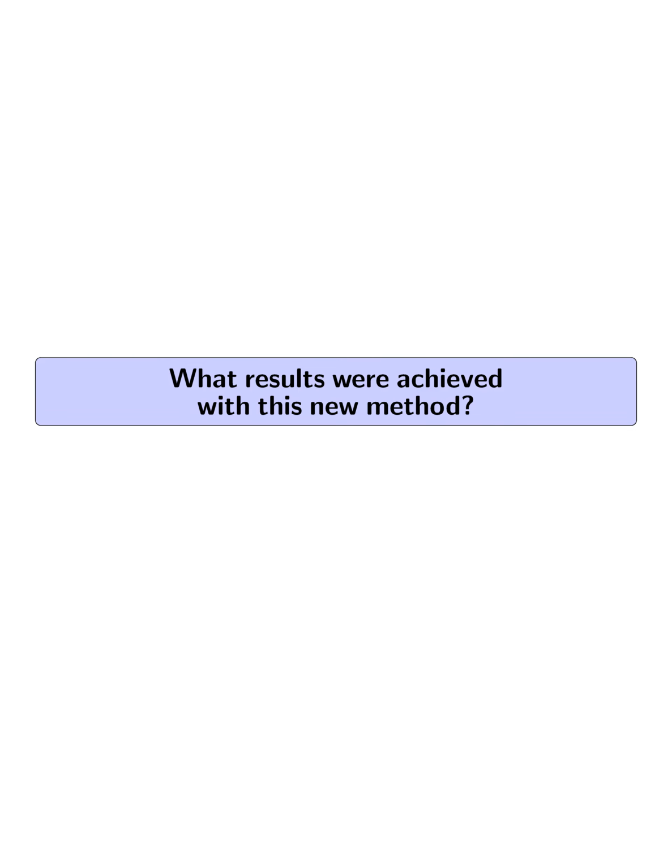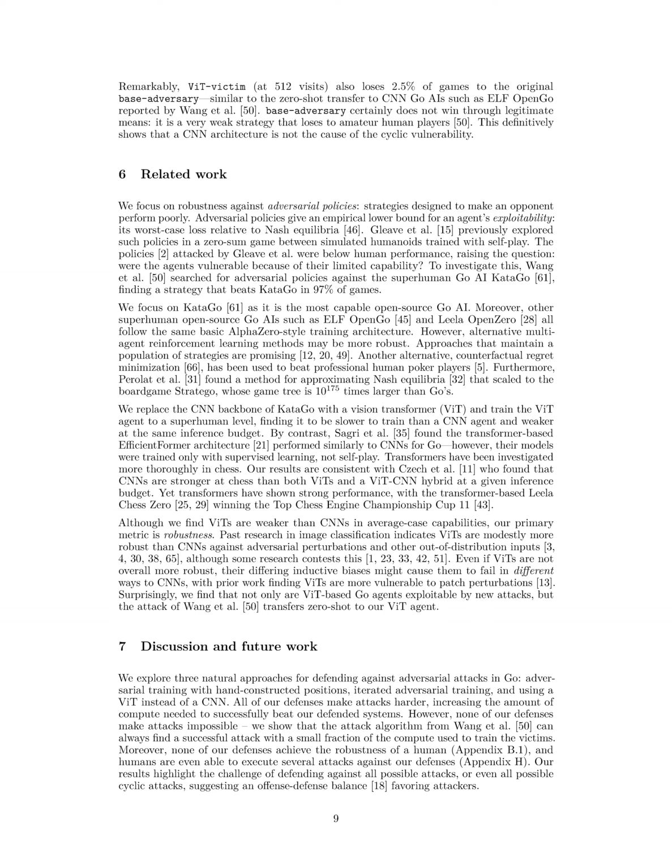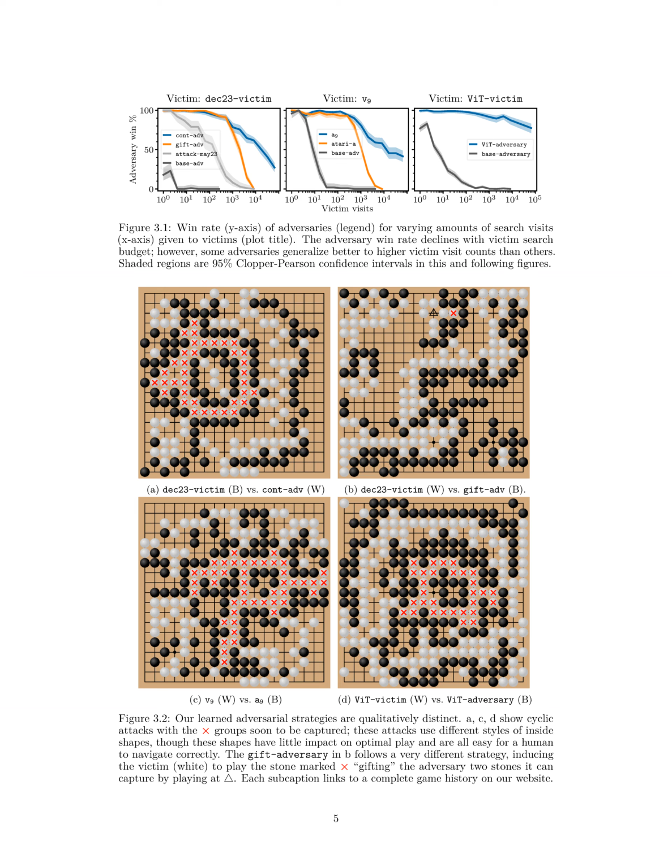What results were achieved with this new method? The new method of iterated adversarial training produced victims that were largely robust to the attacks they observed, losing only a low single-digit percentage of games. However, the victims did not gain robustness to new attacks, as a new adversary could still be trained to exploit the final victim. Each victim achieved a high win rate against the adversary it was trained against when using at least 16 visits of search.